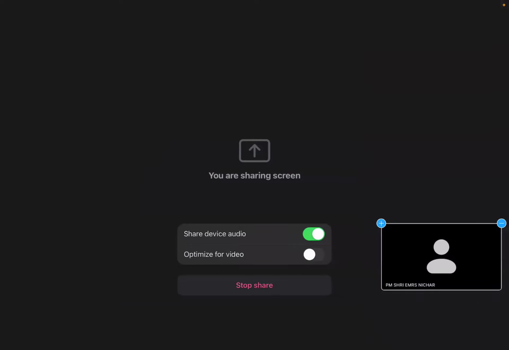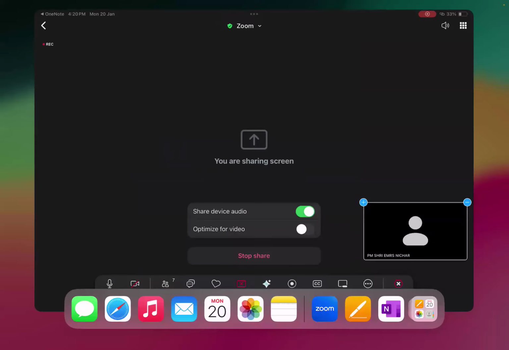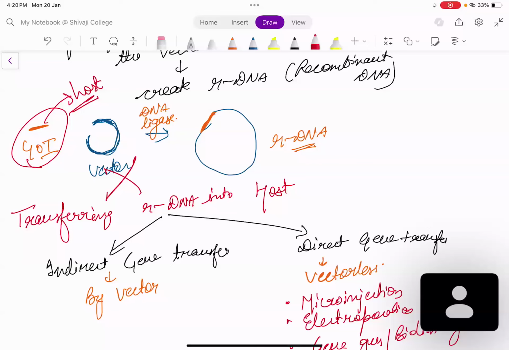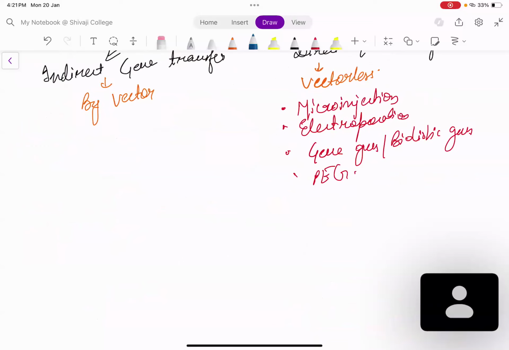We have already seen indirect gene transfer. Let us see how we can do the direct gene transfer, and how these different steps take place. First of all, usually the host where you want to transfer your gene of interest is the bacteria. So let us see gene transfer in bacteria. The transferring of a gene into bacteria is known as transformation.